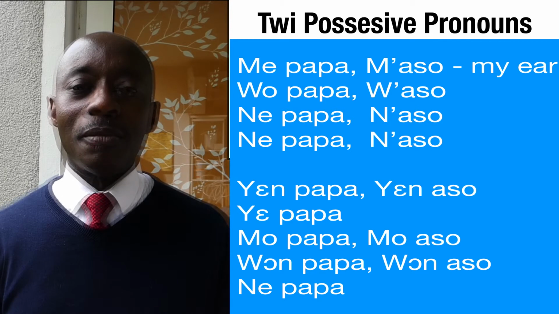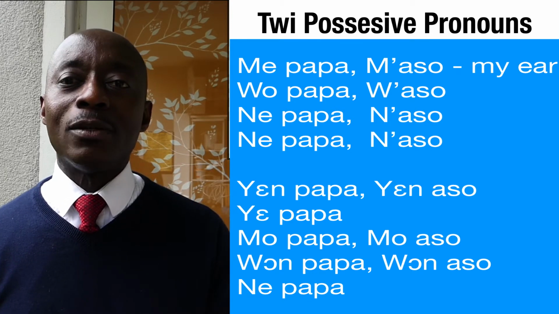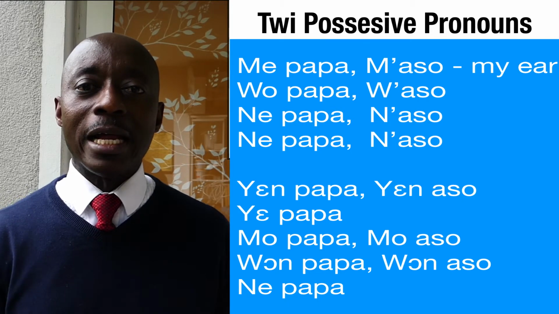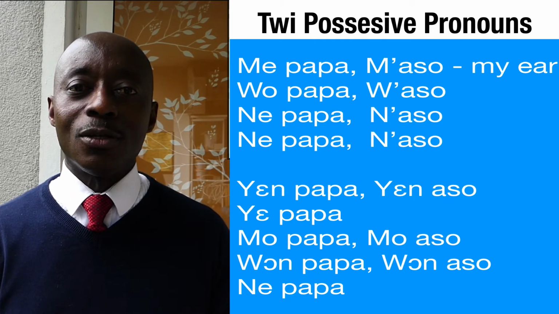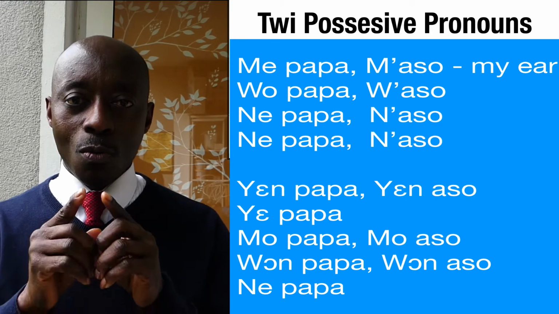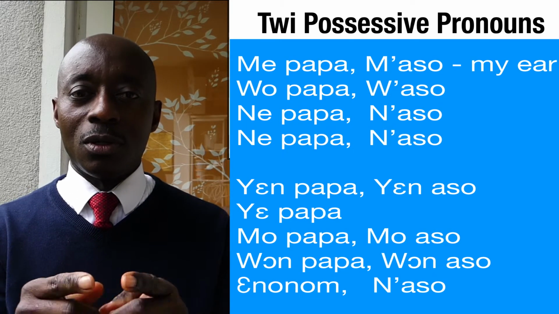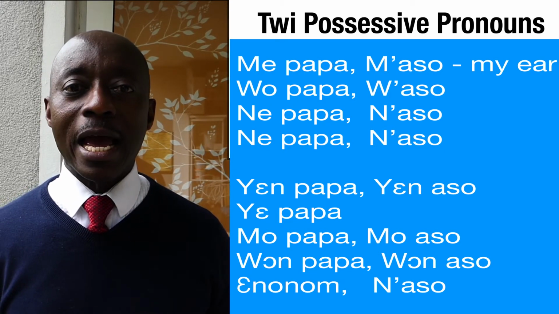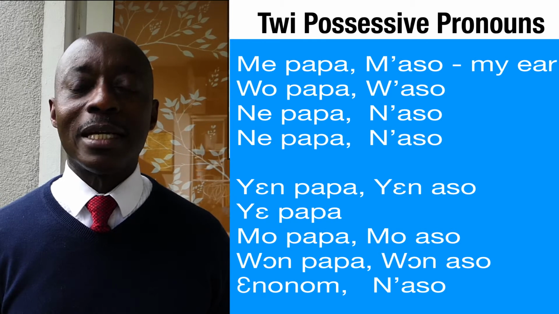It doesn't matter whether the noun that comes after them begins with the letter a or not. They remain unchanged and are not written together. So we have yen ason, mo ason, wone ason. But a singular pronoun will change and take this form: n'ason.